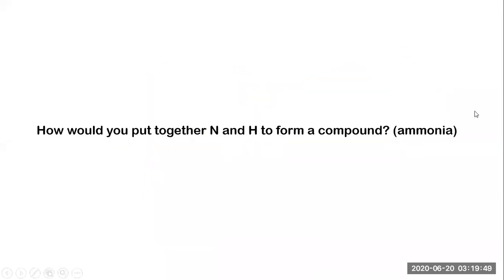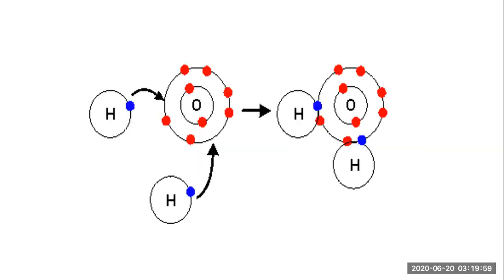So how would you put together nitrogen and hydrogen to form a compound? That is, we are going to talk about ammonia. In the case of the water molecule, we have seen that hydrogen is sharing one electron, another hydrogen is sharing one electron, and they form a bond. In a similar way, how do you jot down the information of nitrogen and hydrogen to form ammonia? So let's see here.